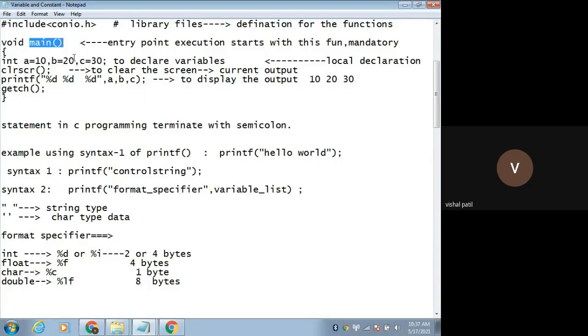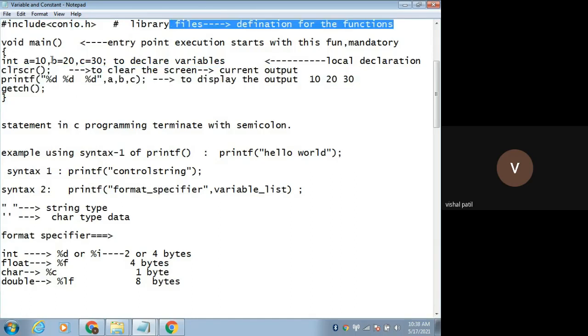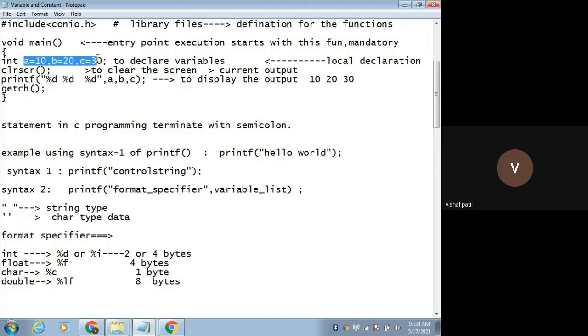As I discussed in the last lecture, this is the entry point of the program. It is mandatory to use, because without it we cannot execute our program. This is a user defined function, and these are some predefined functions. The declaration of those functions is present in a header file, and the definition for that function is present in a library file. So I want to avoid this declaration. I don't want to assign this value at the time of declaration. That's why we are using the scanf function, as I just discussed with you. Then clrscr: what is the use of clrscr? I just showed you by the demo.